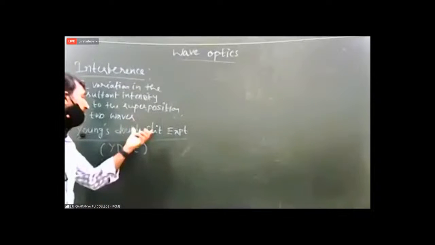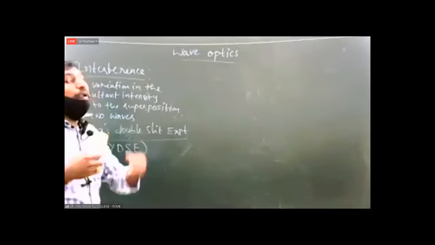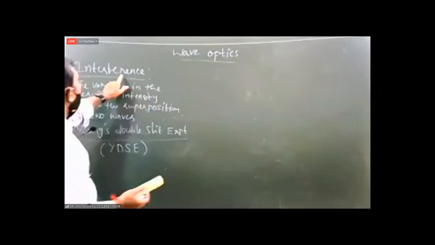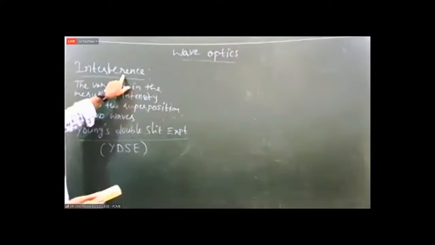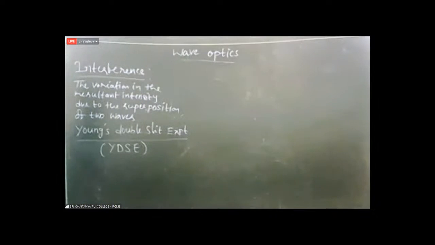Young's double slit experiment explains the interference pattern.